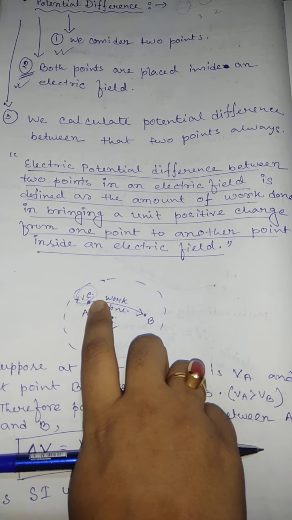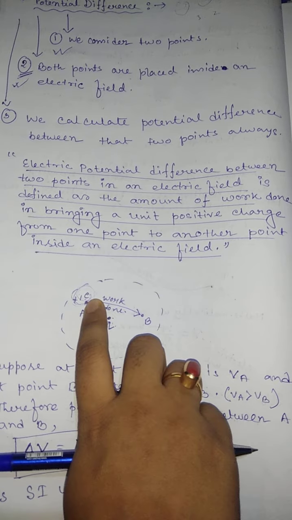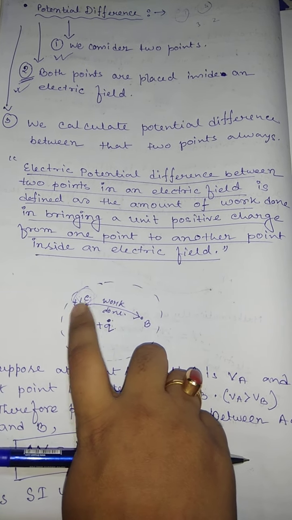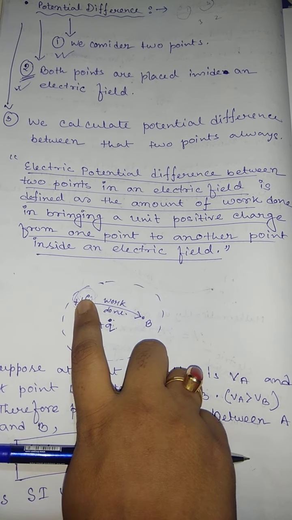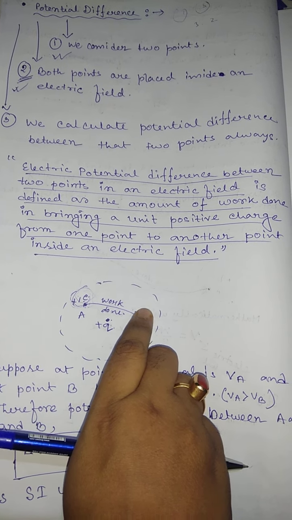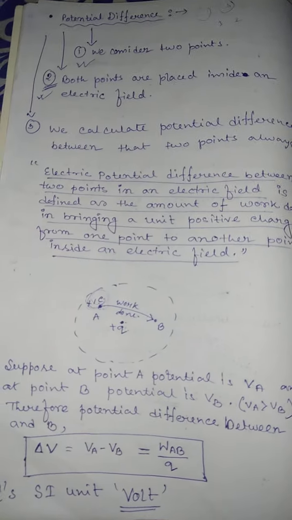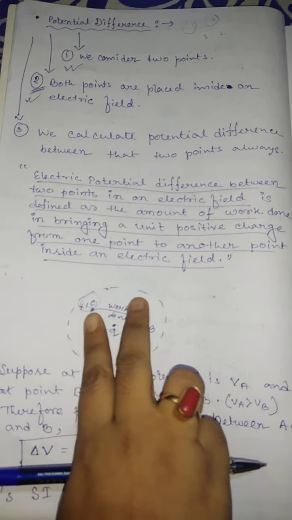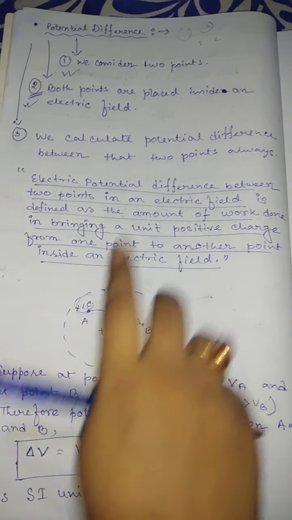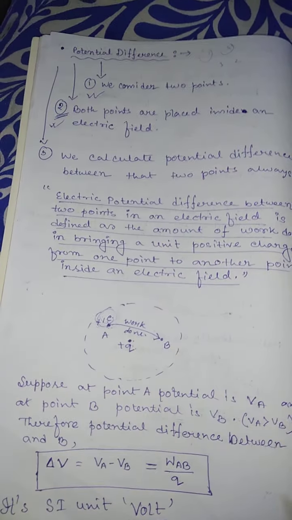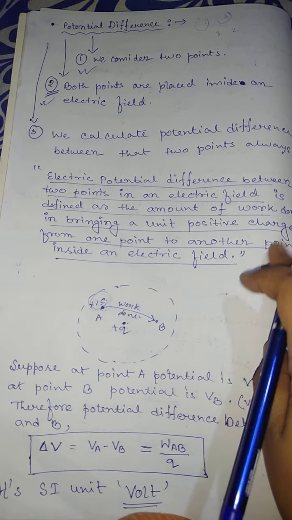Because whatever the potential at point A, after transferring this charge from A to B, B gets a different potential. So these potentials are not the same. Whatever difference is created is called potential difference. Clear?